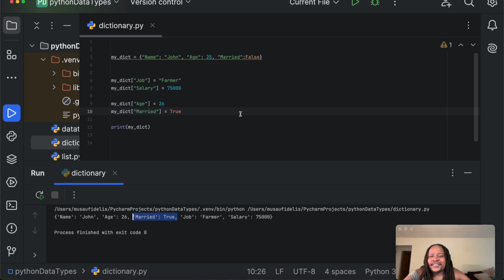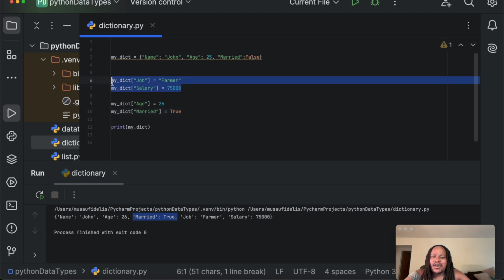That's how we can update dictionary items. Remember, in the dictionary, an item is a key value pair, and that's how we can update items in a dictionary, and this is how we can add an item in a dictionary. I personally think that it's pretty easy.